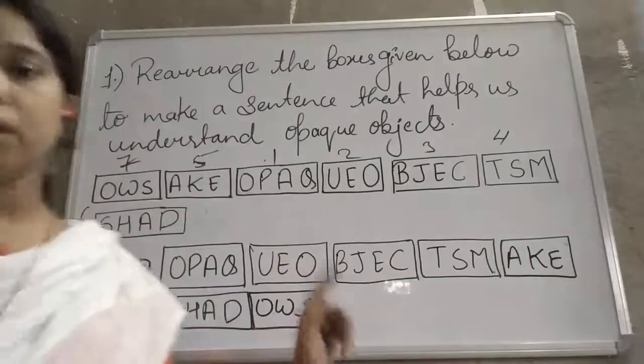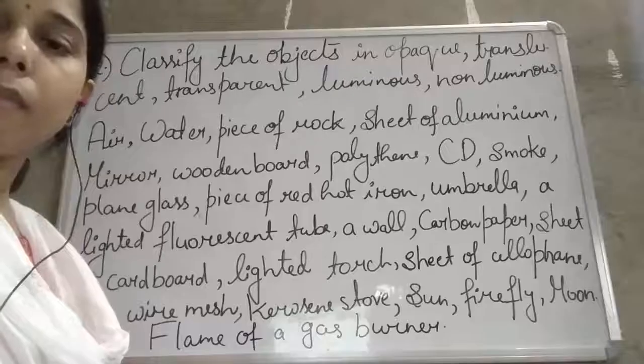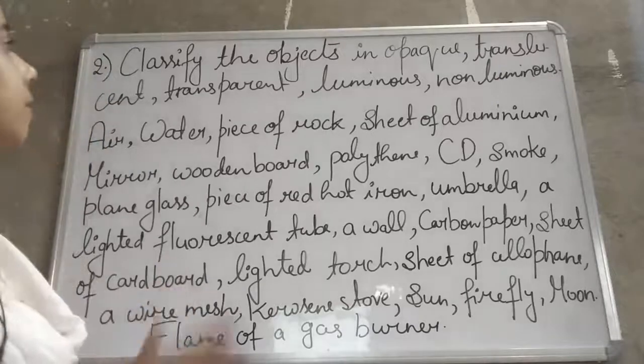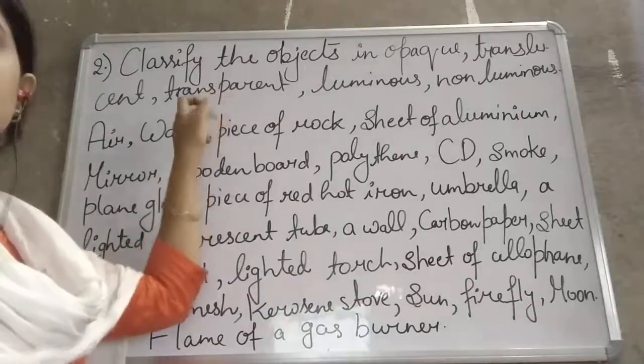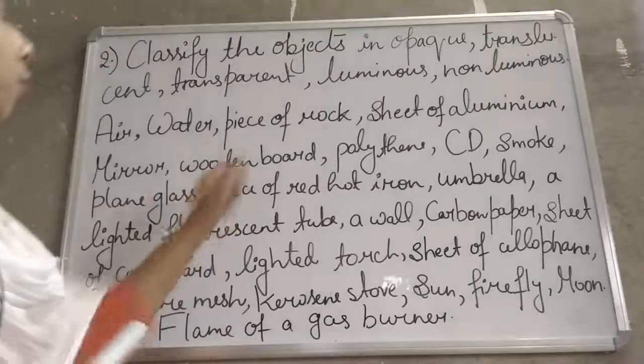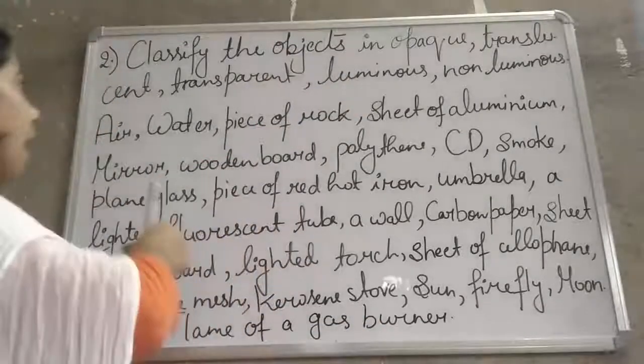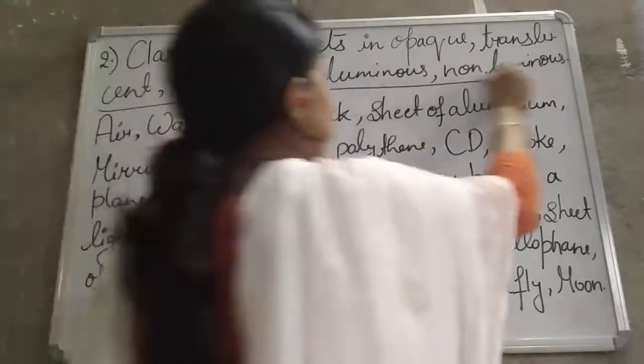Now we will move to the second question. Now we will see the next question of this chapter, and that is: classify the objects into opaque, translucent, transparent, luminous and non-luminous objects.